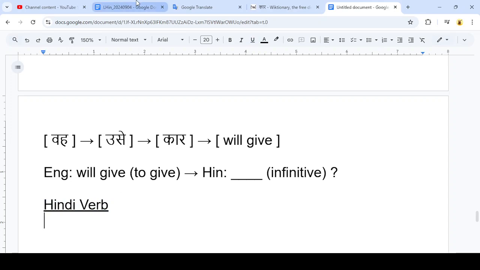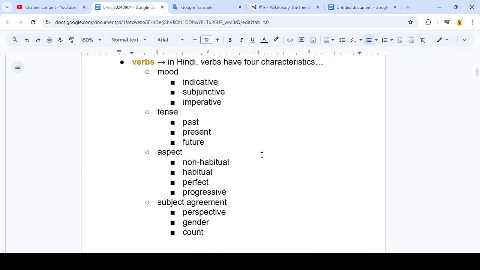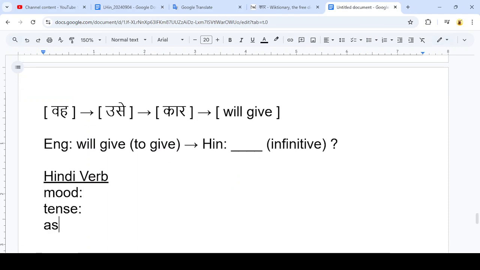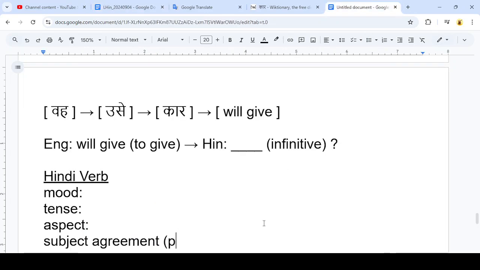There's going to be some set of features for Hindi verbs, which we can look up here. So for Hindi, verbs have 4 different characteristics. They've got mood, tense, aspect, and subject agreement. So I want to write those here. Aspect and subject agreement. And the agreement is specifically with the person, gender, and count of the subject.